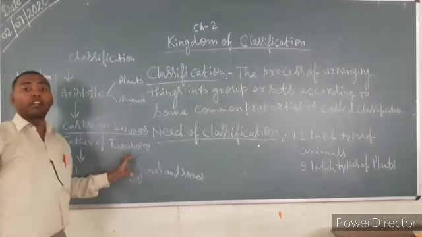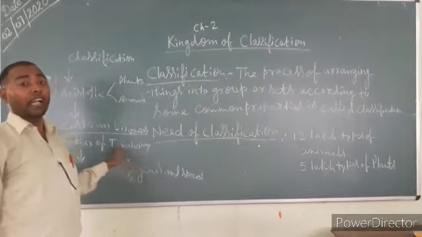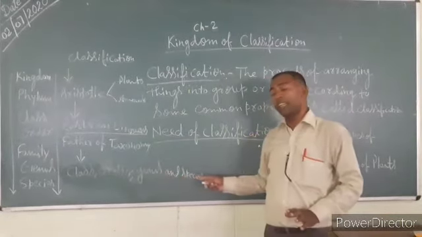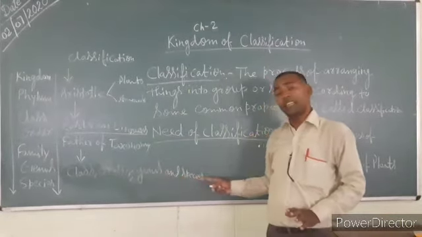As time passed, the next scientists added the phylum, family and kingdom. Three more categories were added to the classification of Carolus Linnaeus.